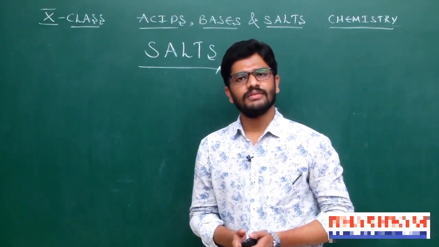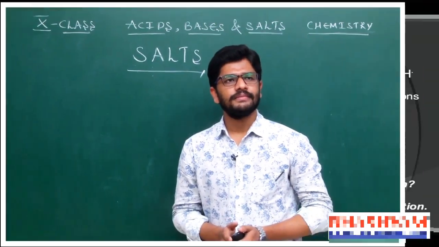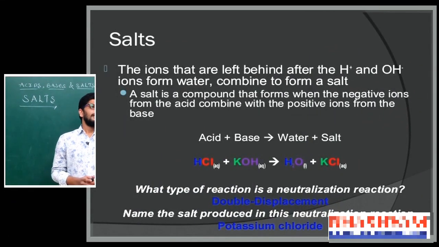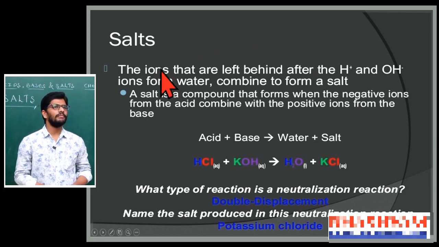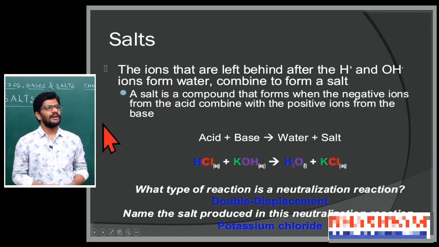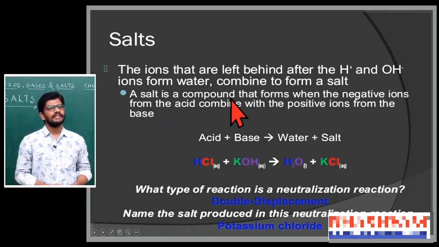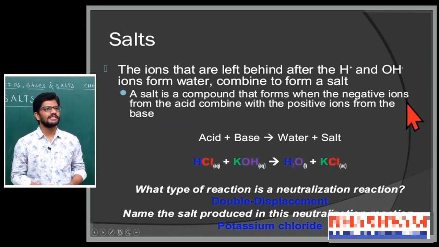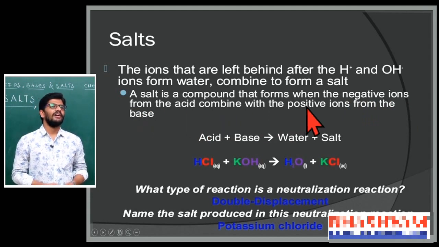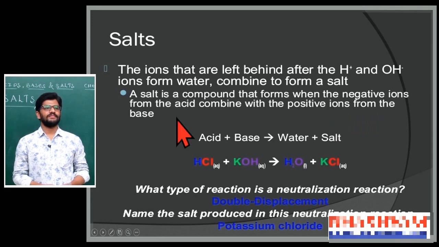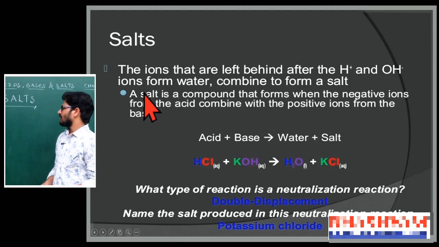So once see the slide. Yes, the ions that are left behind after the H plus and OH minus ions from water combine form a salt. So a salt is a compound that forms when the negative ions from the acid combine with the positive ions from the base. Okay. Now we can understand this. Now once look at the board.